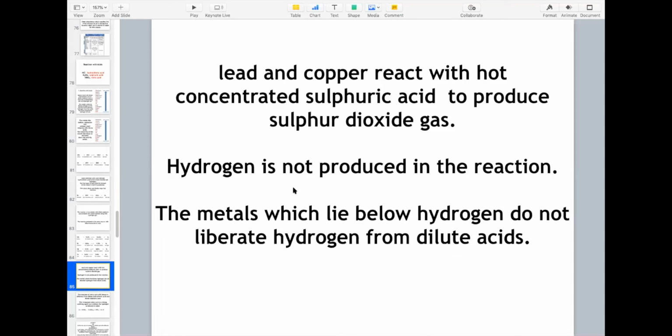Hydrogen in this case is not produced. So you have to keep in mind when lead and copper react with concentrated sulfuric acid, the reaction is a bit different. Sulfur dioxide gas is formed and hydrogen is not formed. The metals which lie below hydrogen, they do not liberate hydrogen from the dilute acids.